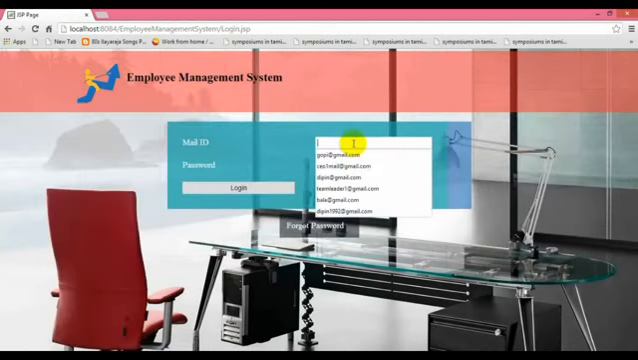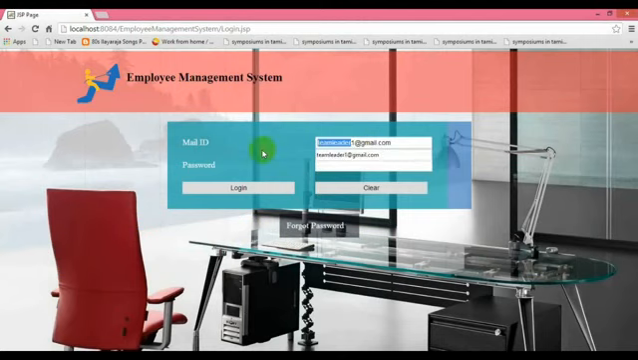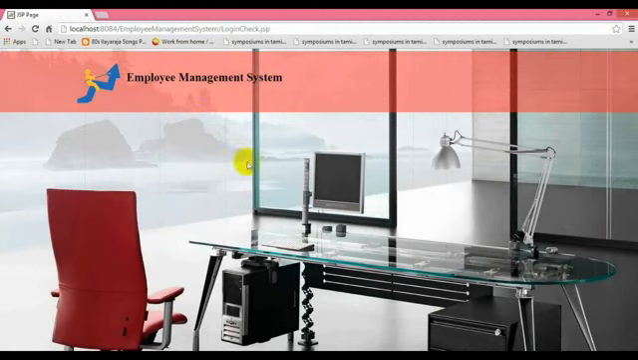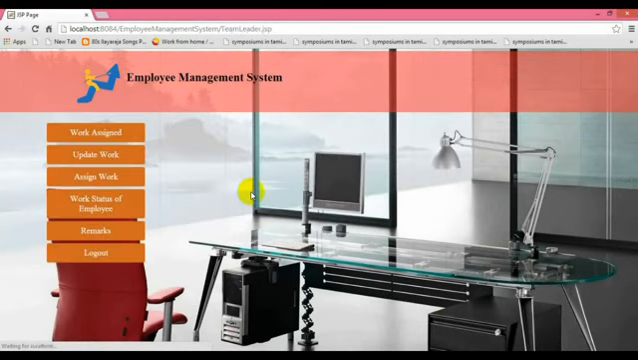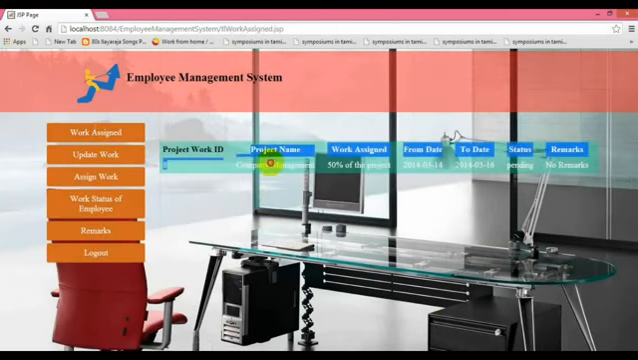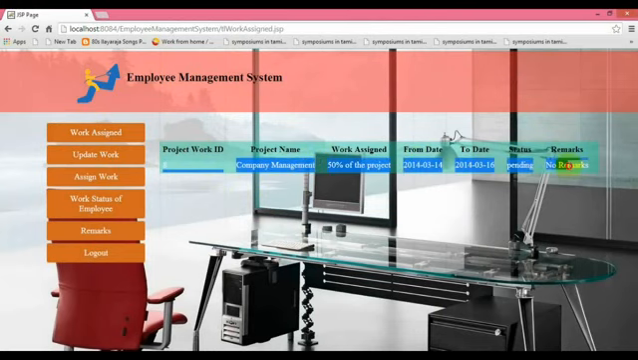Now we are going to the team leader. Till now we have seen the CEO, and the other one is the team manager. Now we are going to the team leader. So team leader login. So work assignment, updating of work, assigning of work status of the employee, remark and log out. So we are going to work assigning.